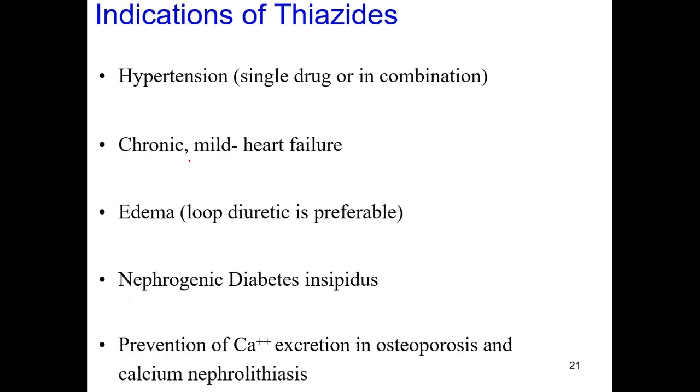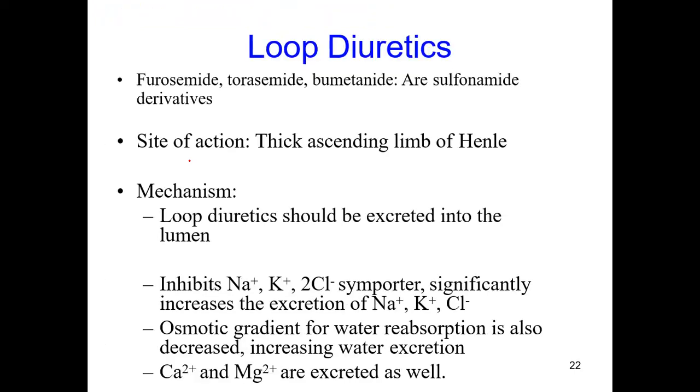Indications for the thiazides: they can be used for hypertension as a single drug or in combinations, and in chronic mild heart failure. They can also be used in edema patients, and for nephrogenic diabetes insipidus. They can be used for prevention of calcium excretion, especially in osteoporosis. So in such cases, they can be useful also.